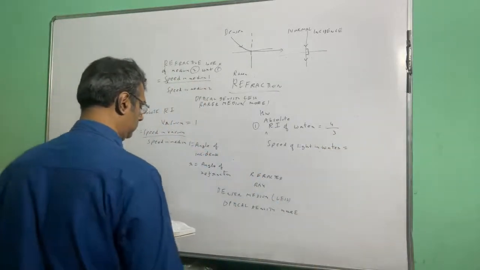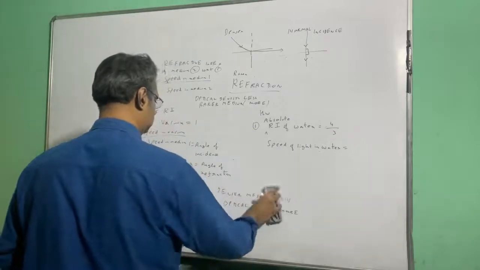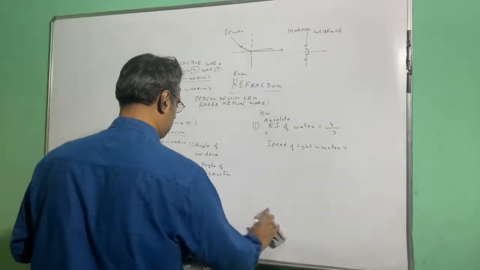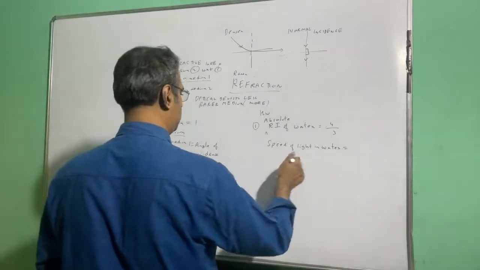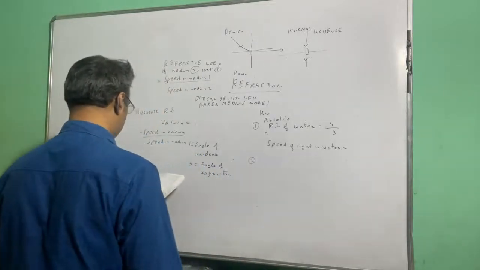Question number 1. The absolute refractive index of water is 4 by 3. So the question is, what is the speed of light in water?